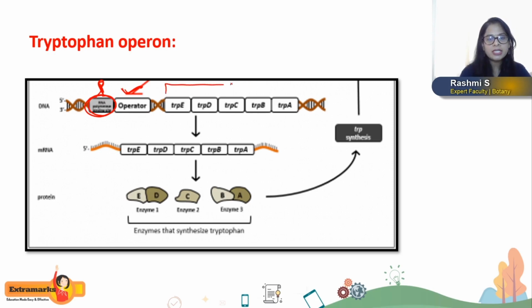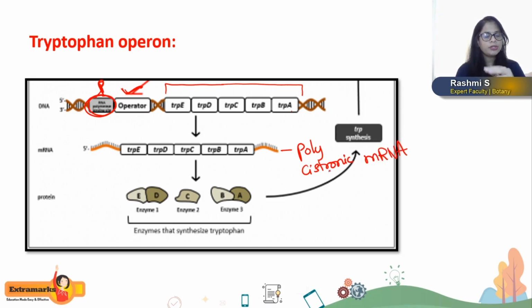The structural genes are 5 in number, that is E, D, C, B, A. When these structural genes are expressed, they produce polycistronic mRNA, and this polycistronic mRNA is going to synthesize 3 important enzymes, that is enzyme 1, enzyme 2 and enzyme 3.